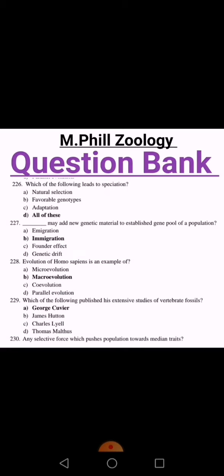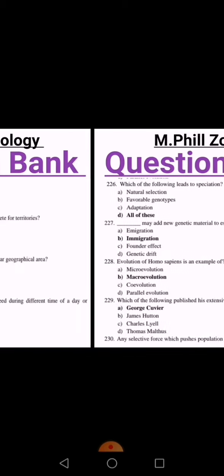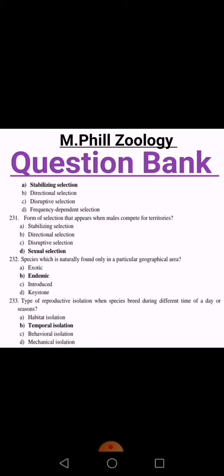A option is right. Any selective force which pushes a population towards median traits is stabilizing selection. A option is right. Form of selection that occurs when males compete for territories, that is sexual selection.